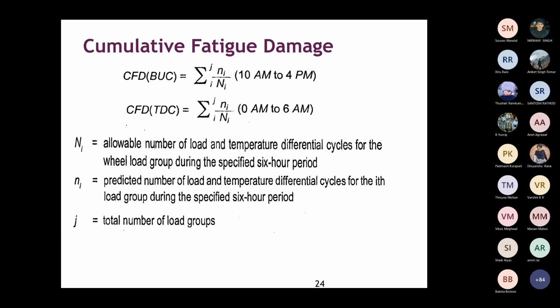So capital N is the allowable number of load and temperature differential cycles for the wheel load group during the specified 6-hour period. I and j: I told you, like a single axle with different loads. You can have single axle with 80, single axle with 100, various categories. Then tandem axle, different axle load groups can be there. Those groups are i. Okay.